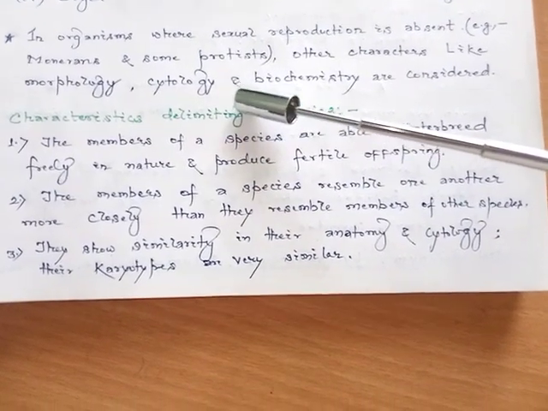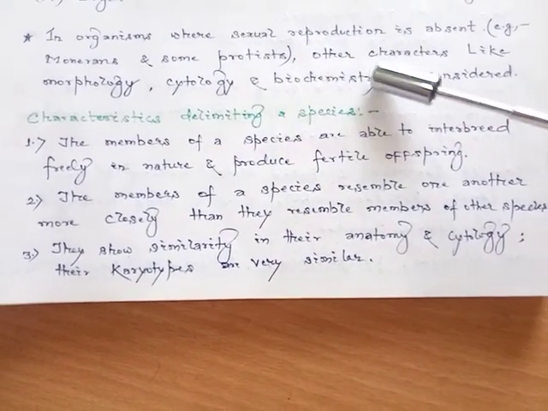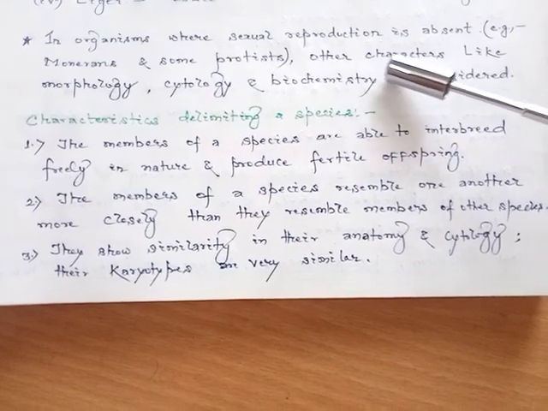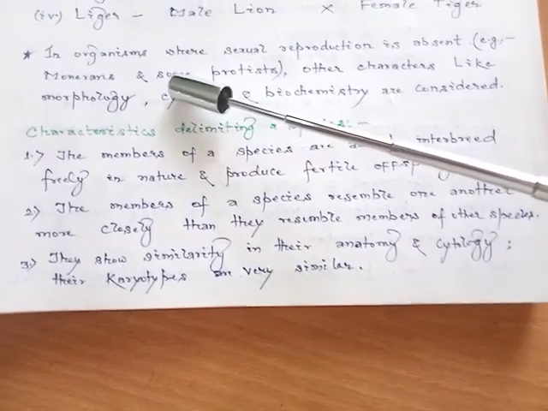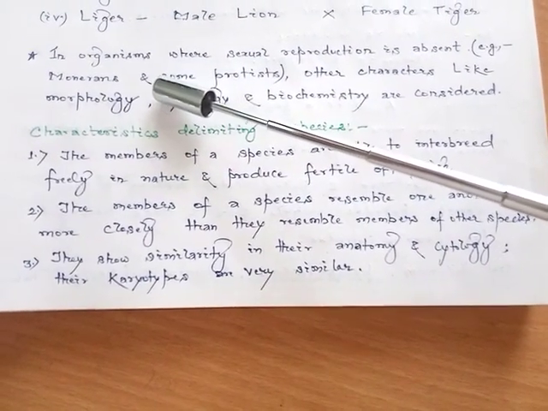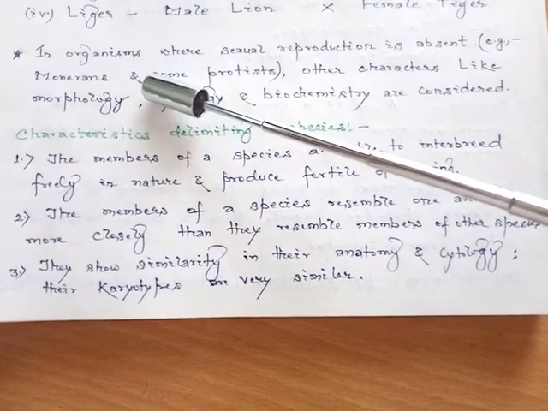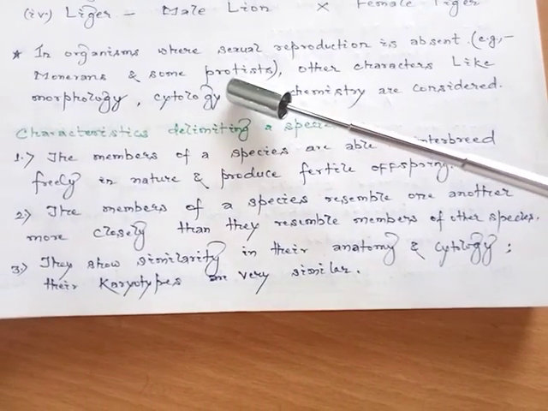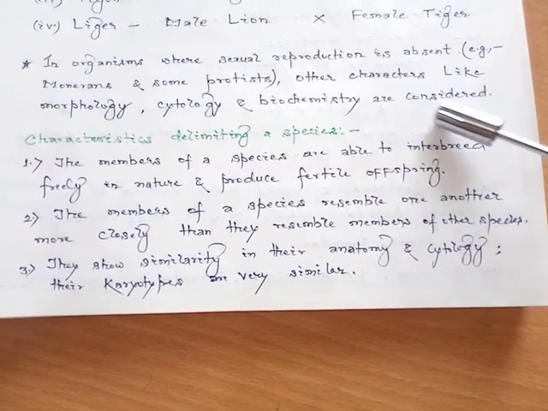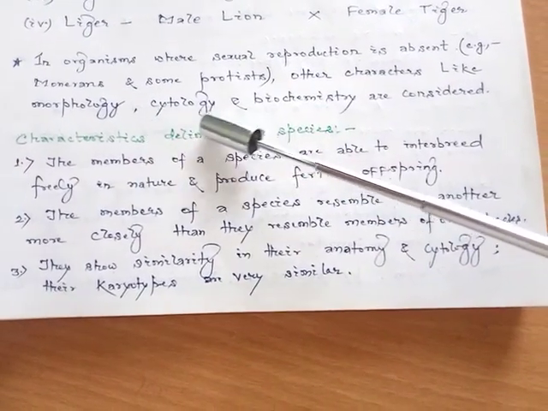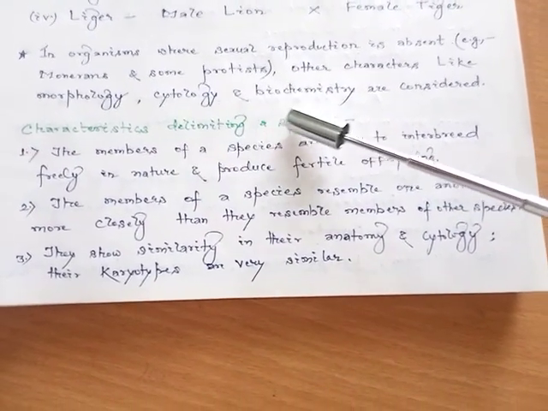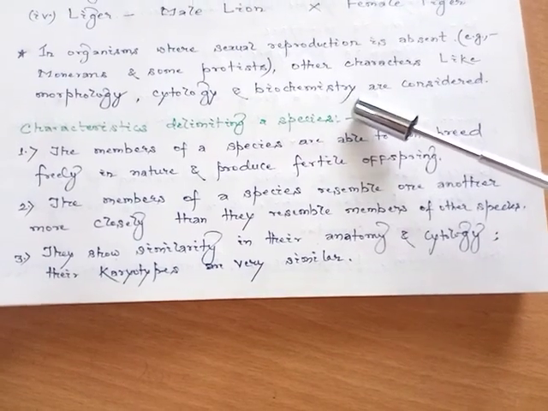In organisms where sexual reproduction is absent, for example, the initial groups within the classification pattern that we discussed, the monerans and some protists, other characters like morphology, cytology, and biochemistry are considered.